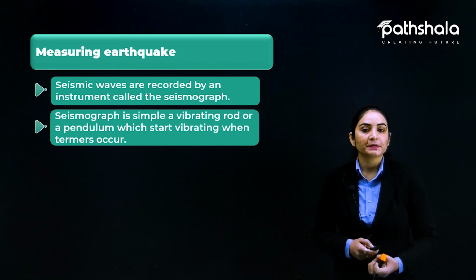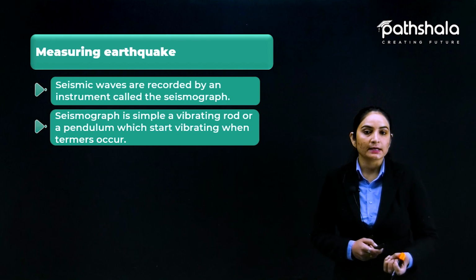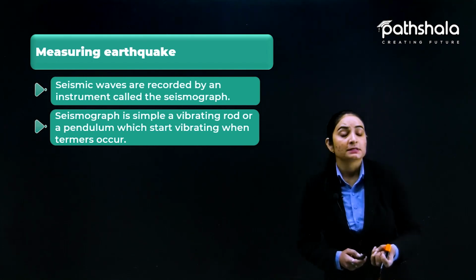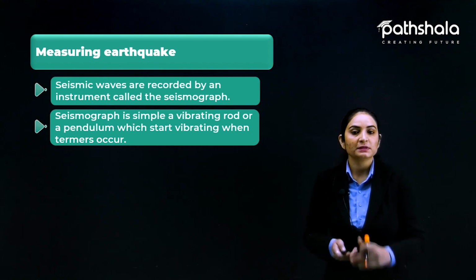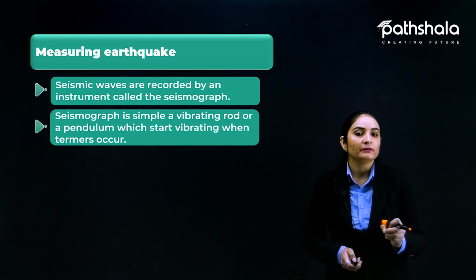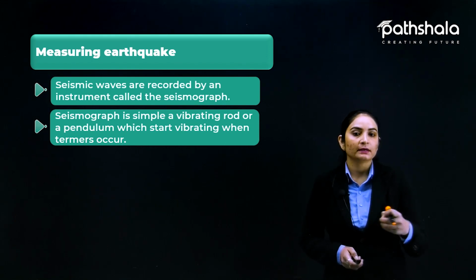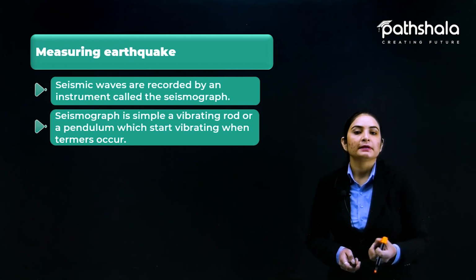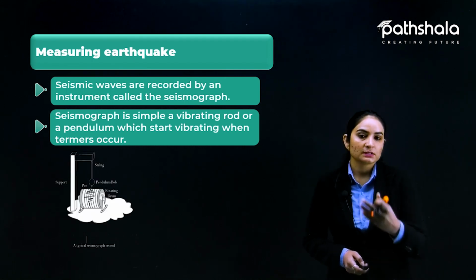Seismograph is a simple vibrating rod or a pendulum which starts vibrating when the tremors occur. Tremors are what? Shaking. So when these tremors are occurring, the seismograph, a simple vibrating rod, moves like a pendulum. Rod and pendulum-like structure, which starts vibrating when tremors occur. So this is the seismograph.